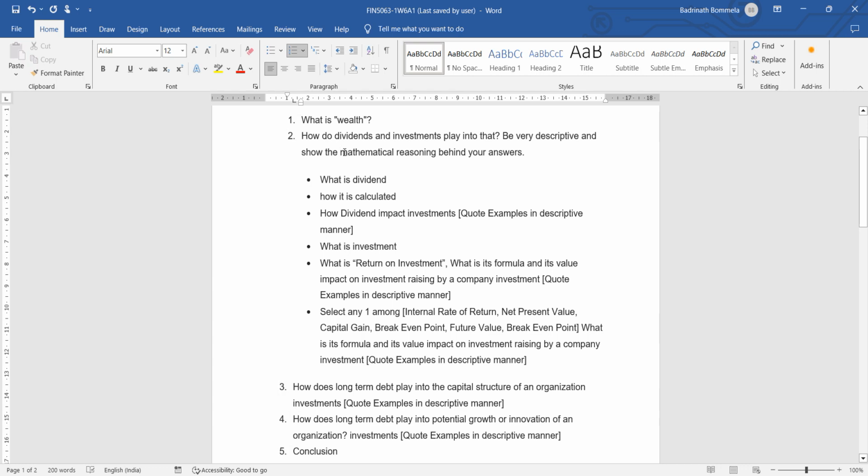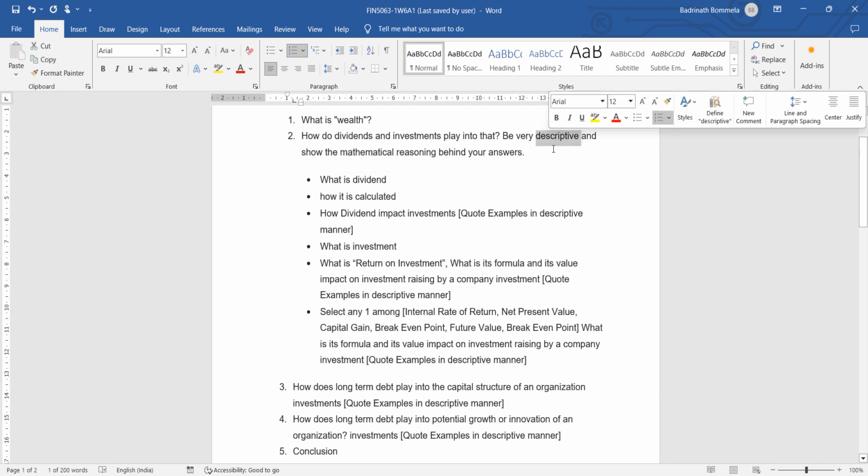So let's understand the second section. It's all about dividends and investments, how they play into organization growth, that has to be discussed. It is very important that you mention mathematical reasoning. Means you are supposed to provide formulas, but whatever examples you quote and discuss should be very descriptive.